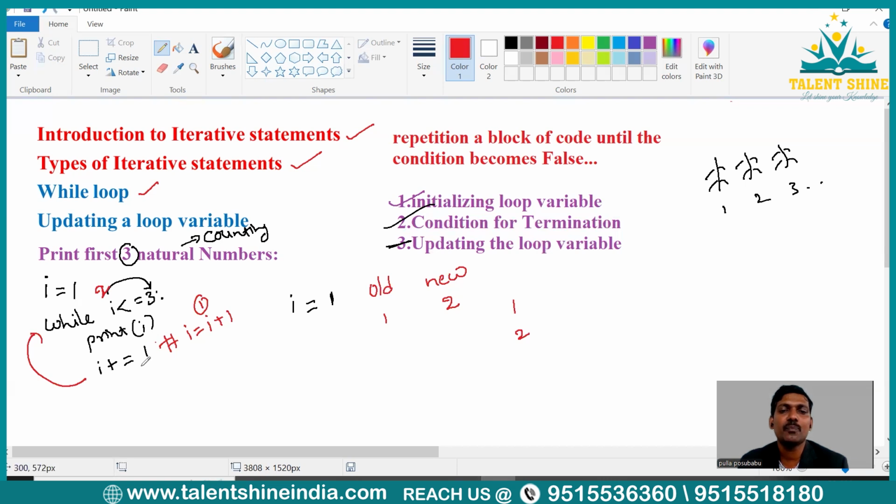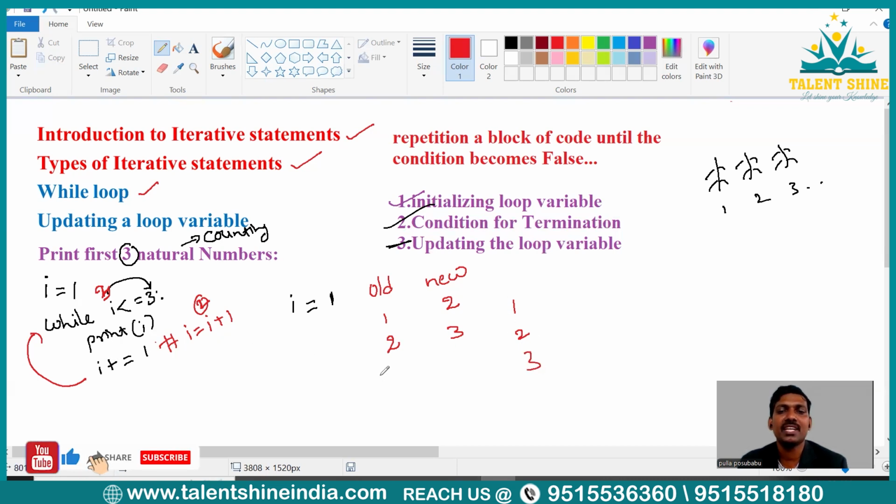Now again, it is going to update the I value. So the old value of I now is 2. Now 2 plus 1 is 3. So what is the updated value of I? It is 3, right? Again, control goes back and checks the condition. Is 3 less than or equal to 3? Yes, the condition is true. When the condition is true, we are going to print the I value. So what is the I value? 3. So 3 will be printed on the screen, right?